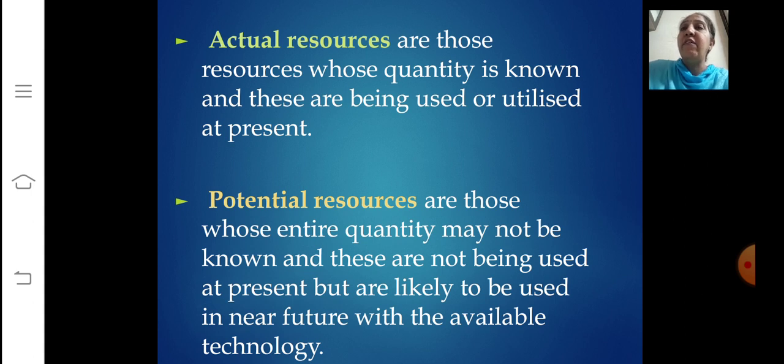So the level of technology we have at present may not be advanced enough to easily utilize these resources. Which resources? The potential resources, right? The uranium found in Ladakh is an example of a potential resource that could be used in the future. High speed winds were a potential resource 200 years ago, but today they are an actual resource, and wind farms generate energy using windmills.